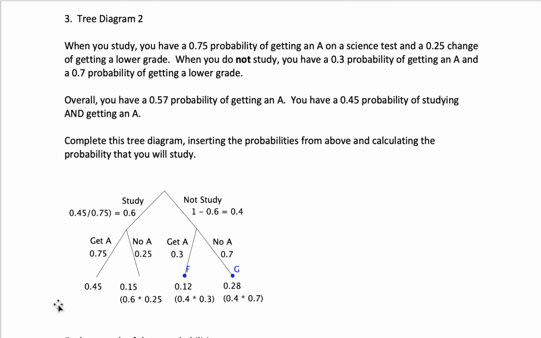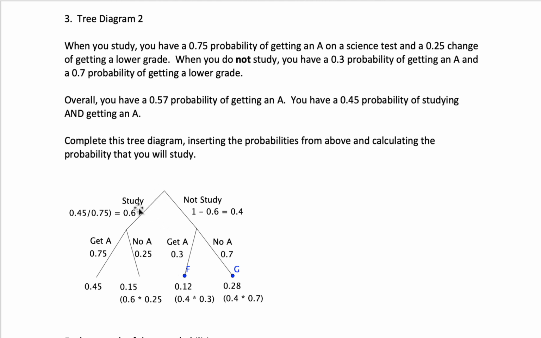So here's how we start to fill this out. So we had the 0.75, the 0.25, the 0.3, the 0.7. We had the 0.45. We know the overall probability of getting an A is 0.57, so that means that this 0.45 plus this had to be 0.57, so that makes this have to be 0.12.